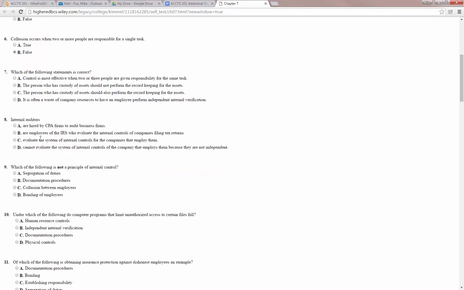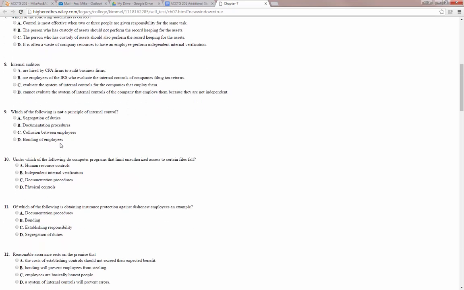7, which of the following statements is correct? Control is most effective when 2 or 3 people are given responsibility for the same task. No. The person who has custody of assets should not perform the record keeping for the assets. That's true. The person who has custody of the assets should also perform the record keeping for the assets. No. And it's often a waste of company resources to have an employee perform independent internal verification. You will meet managers who feel that way, and you have to explain to them, often as the accountant, why it's so important that we have independent internal verification.